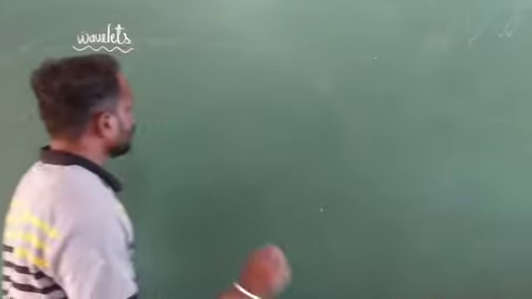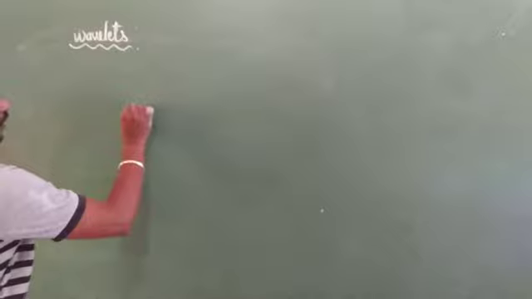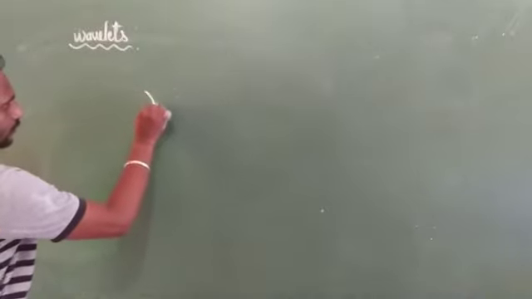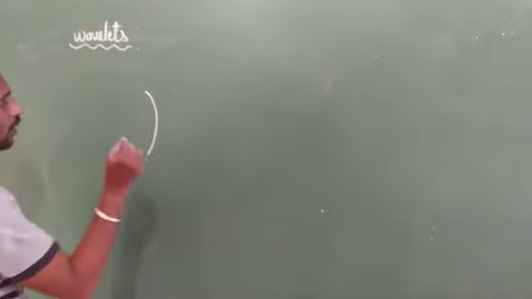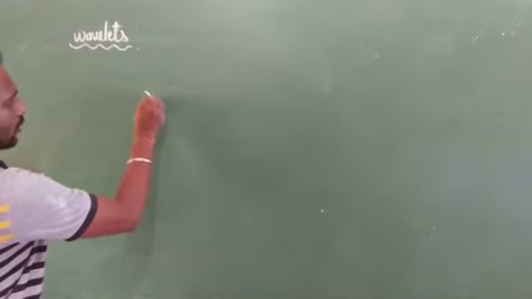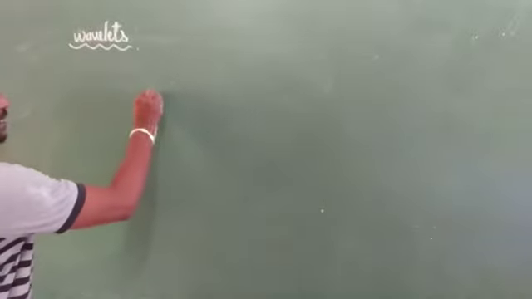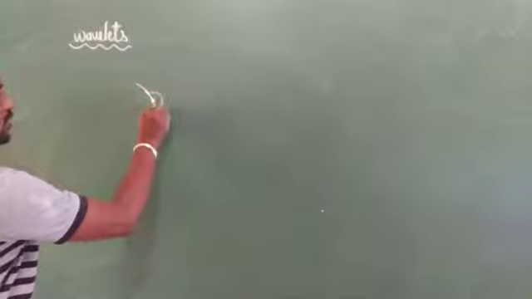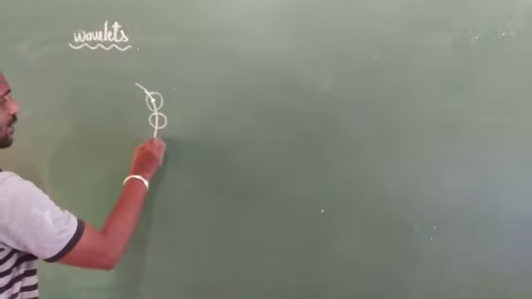For example, here we consider this one wavefront. And here we consider one locus point present on a wavefront. So this locus point produces secondary waves.